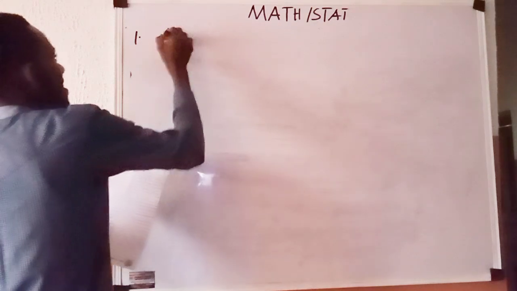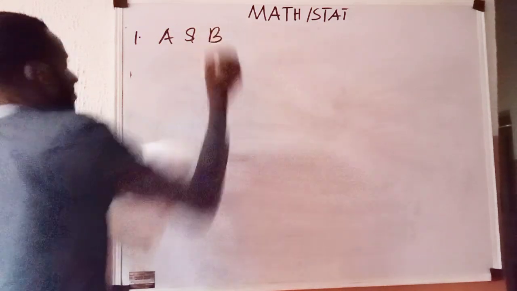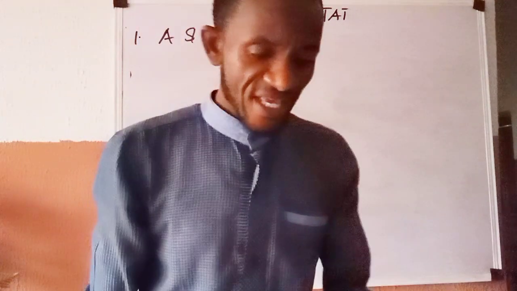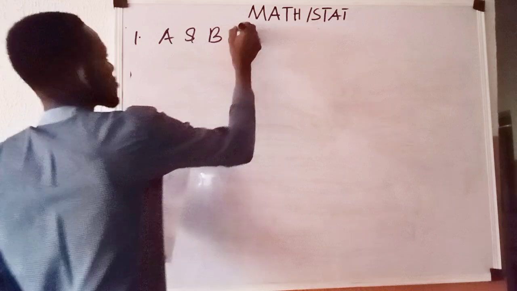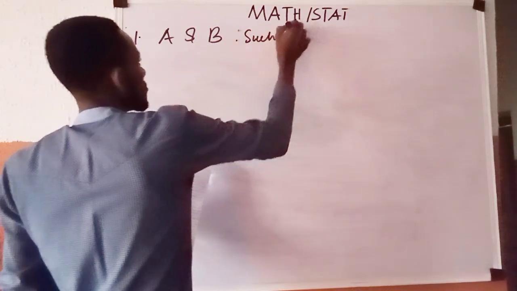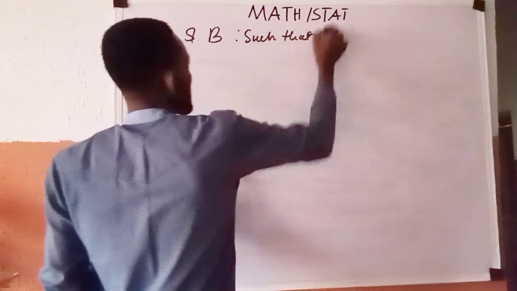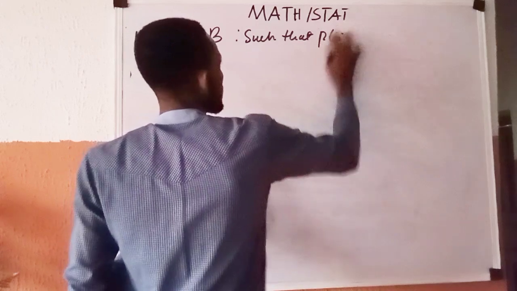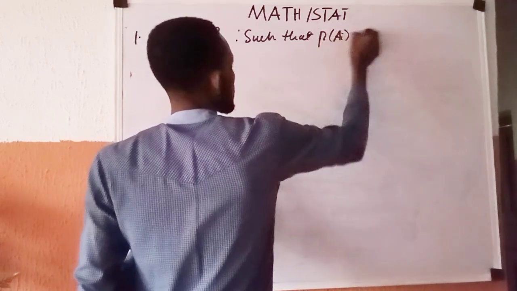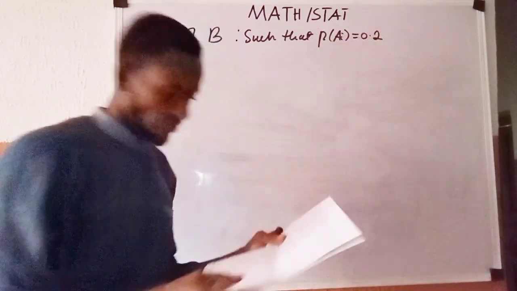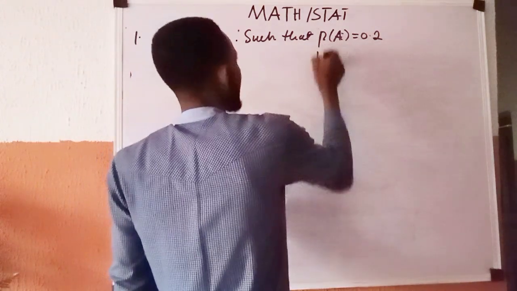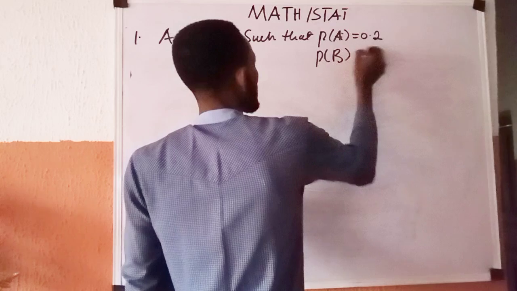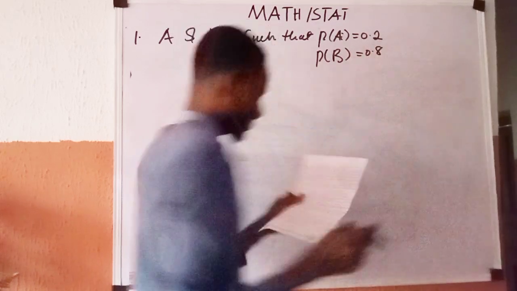Let A and B be two independent events such that P of A equals 0.2 and P of B equals 0.8.